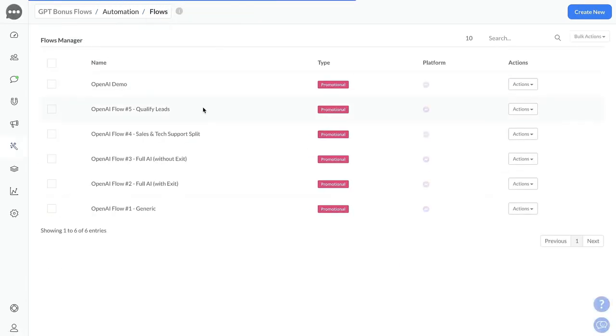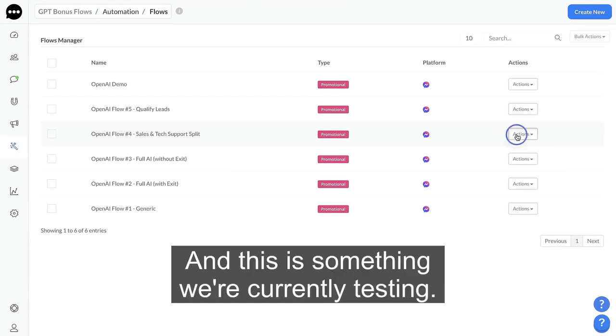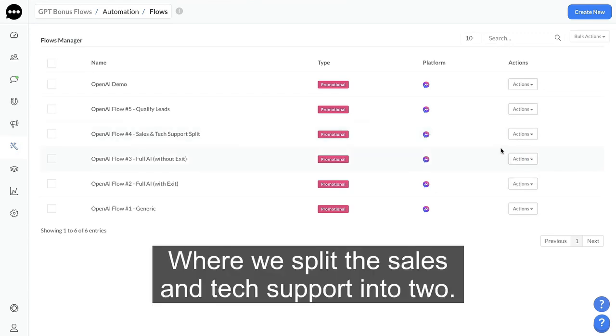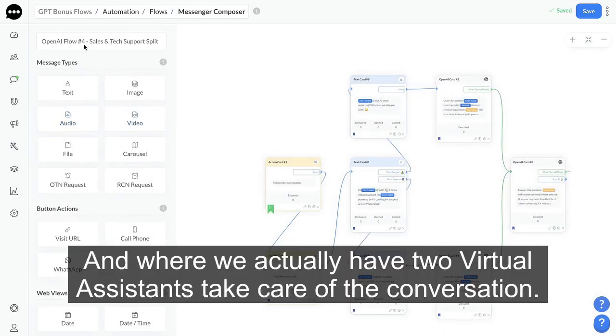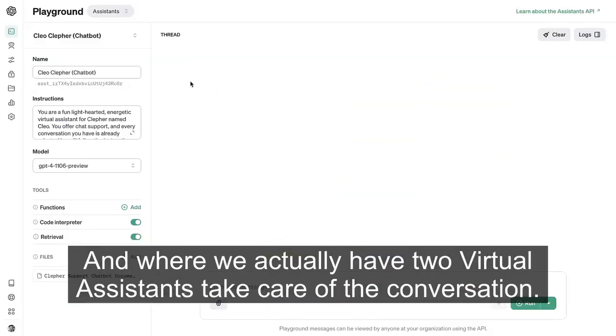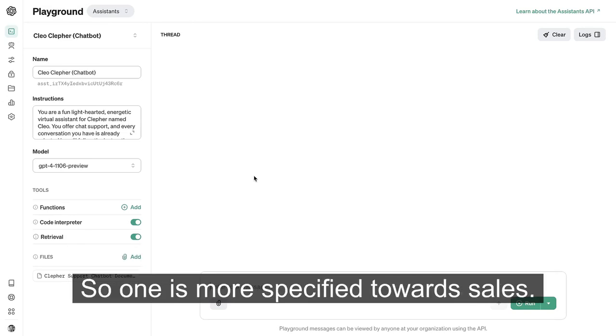Then we're going back. We have another flow. And this is something we're currently testing where we split the sales and tech support into two, and where we actually have two virtual assistants take care of the conversations. So one is more specified towards sales.